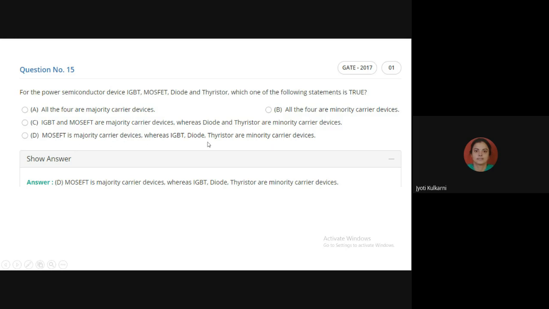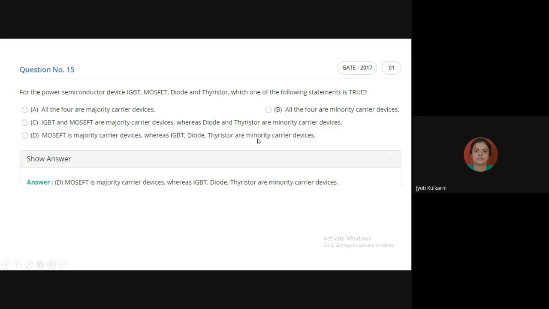Whereas in thyristor, diode, and IGBT, current flows due to majority carriers and also minority carriers. Because they carry current through both, they also have leakage current.